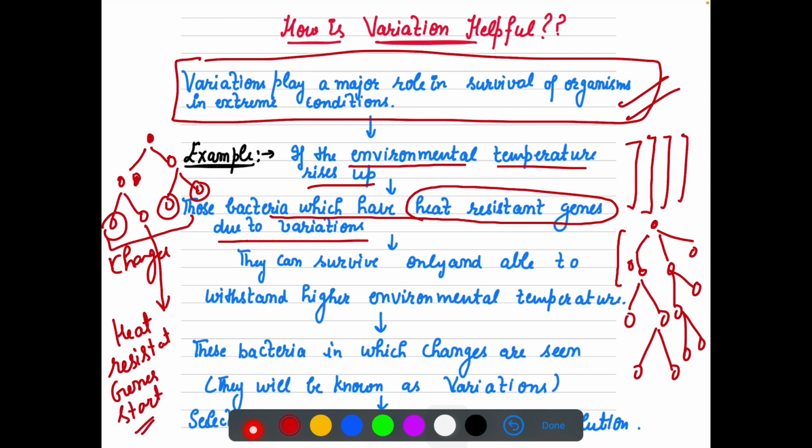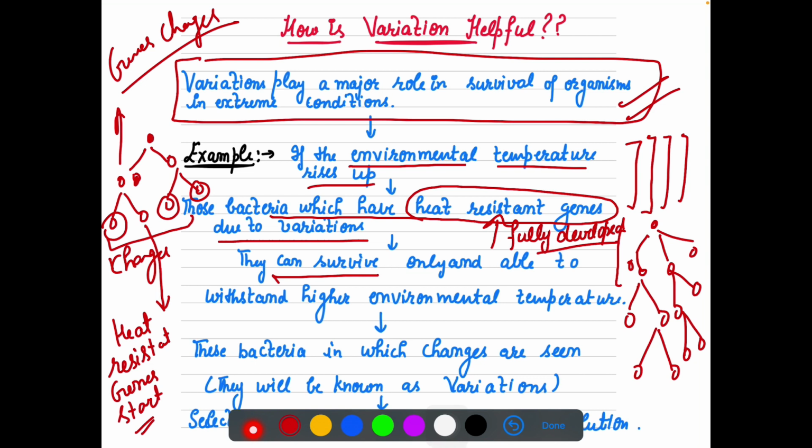Because the temperature was rising, the genes were also changing, although the change was not much, very little. Day by day, with more generations, these heat resistant genes got fully developed in a few bacteria.